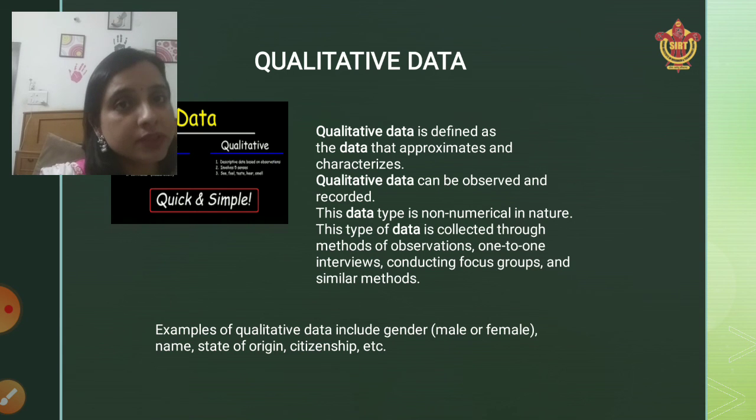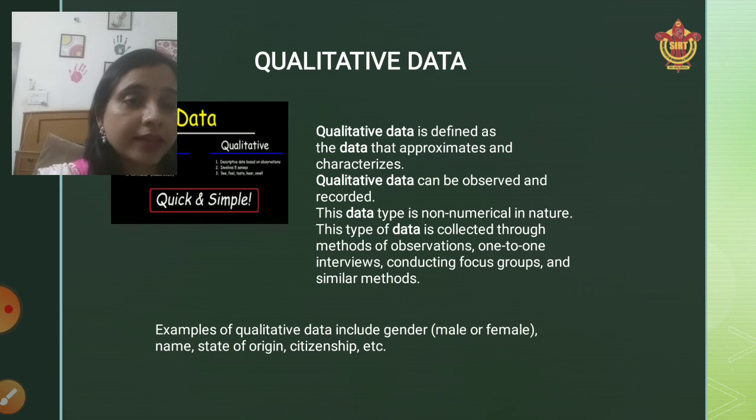The examples considered in qualitative data include gender, because it is not a numerical value. Any data which is not a numerical value is considered qualitative data. Examples may include gender, the city I belong to, my residential address.